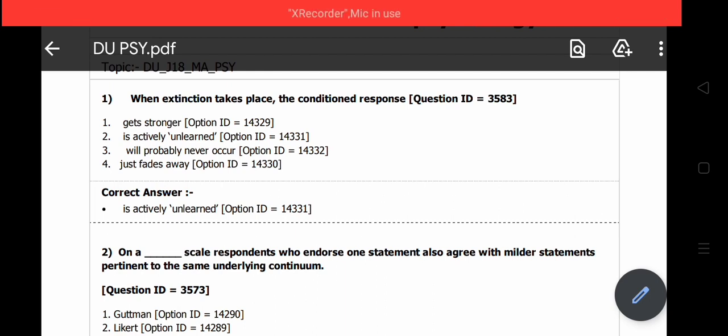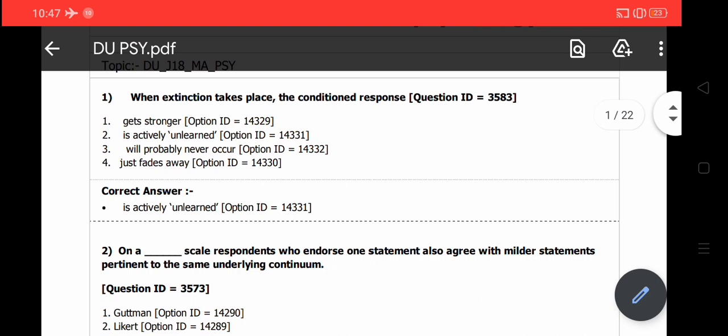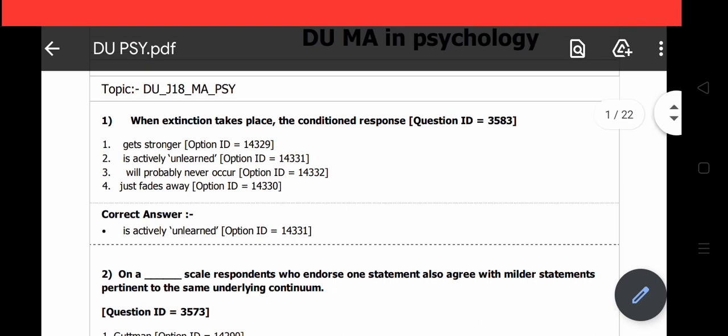Today we are going to discuss the Delhi University MA in Psychology, Applied Psychology exam. I'm going to discuss around 20 to 25 questions today, and we will keep moving further.